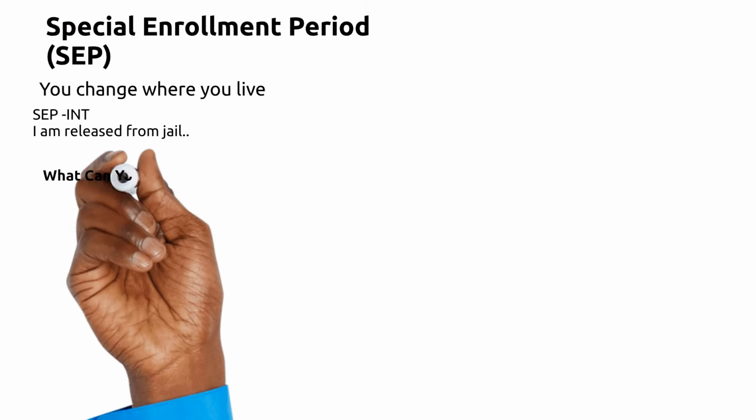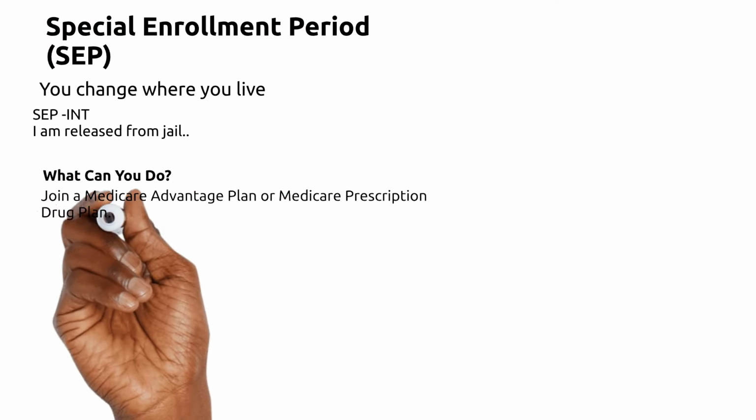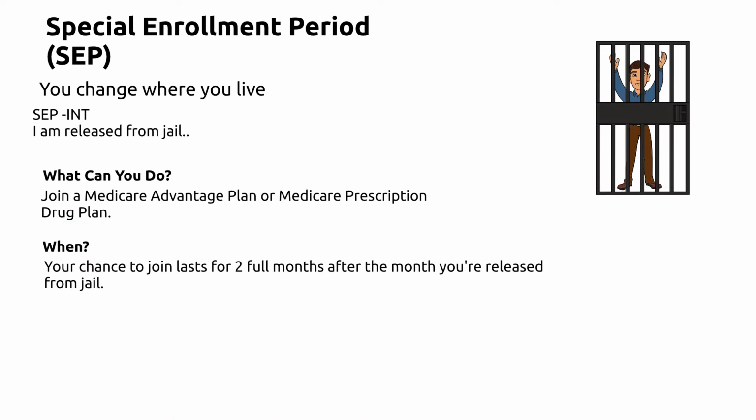Medicare has a special enrollment period when you are released from jail. I am released from jail. What can you do? Join a Medicare Advantage plan or Medicare prescription drug plan. When? Your chance to join lasts for 2 full months after the month you are released from jail.